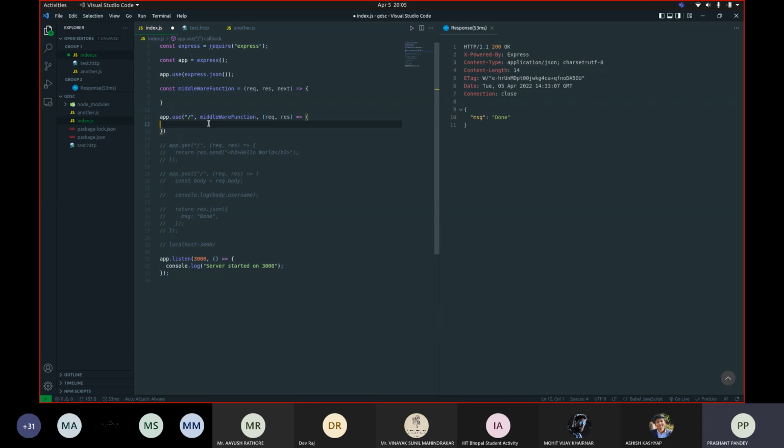So now before I start processing a request, I want to check if this request is of post type or not. For that, I have created this middleware function. This middleware function comes after the request gets accepted by Express and before we start processing it. So here what I can do is check the method.